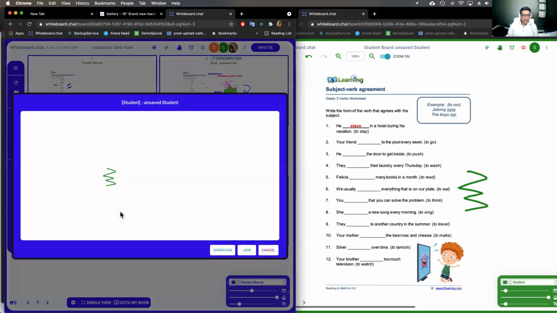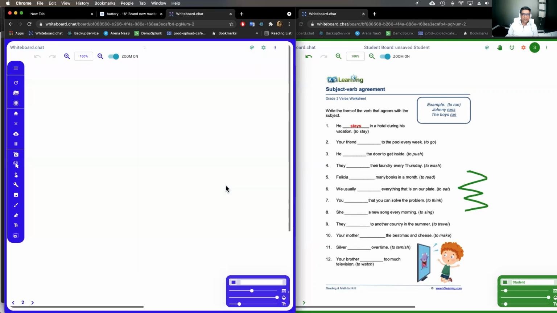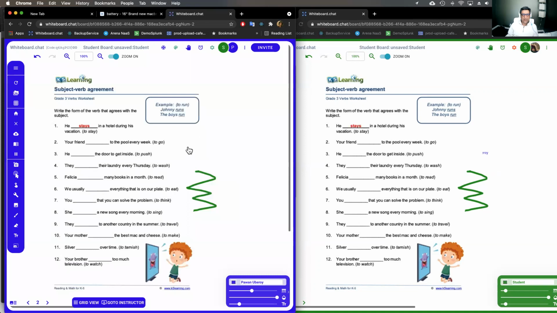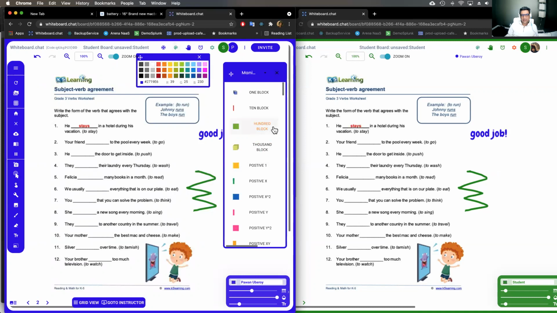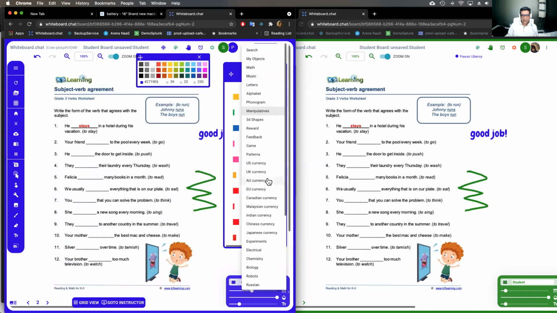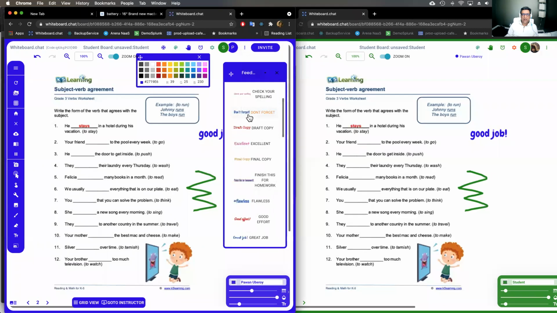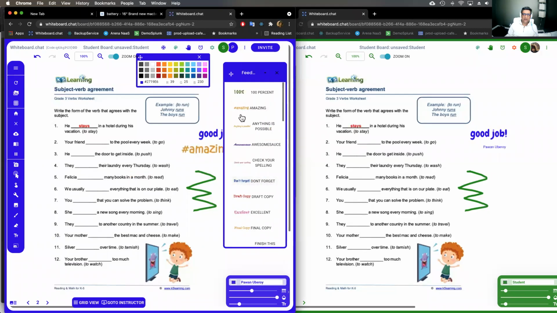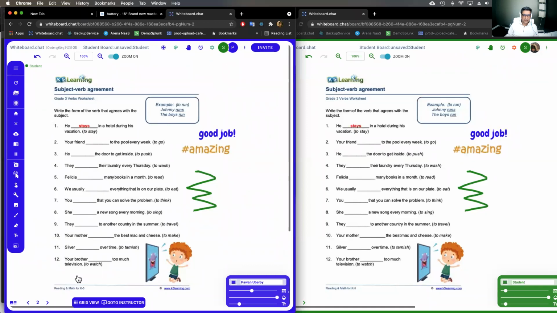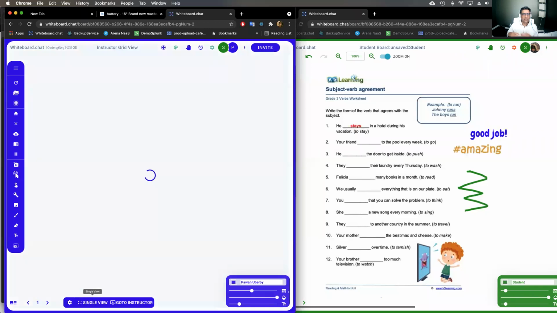And as a teacher, you can join them on their board. You can say, hey, I want to join them on their board. You can go give them feedback right there on the board, right? You can say, the text tool, good job. And then you can give them stickers. So we have hundreds of stickers here, which I will show you in more detail, but you can use the feedback sticker, for example. You can say amazing work, right? And put that on there. And that's it. And then you can go back to the grid view and keep watching the rest of the class, right?